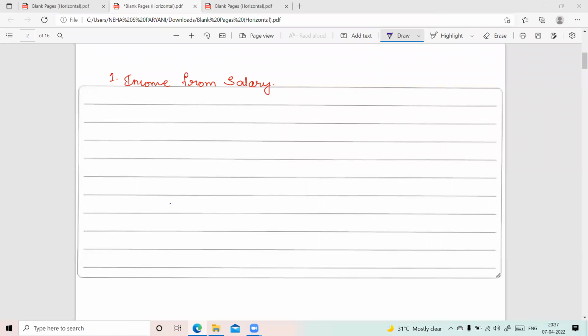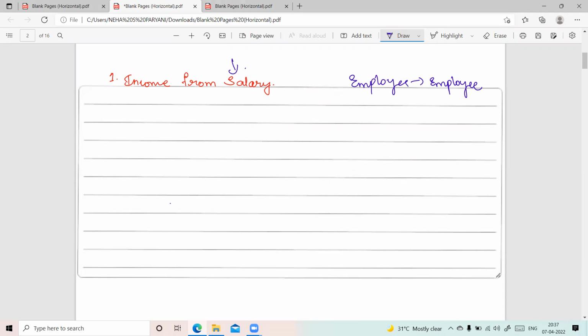Our first head of income is income from salary. It means a person is getting income in the form of salary, where there is an employer and employee relationship. If a person is working for somebody else, then he will be getting income in the form of salary.